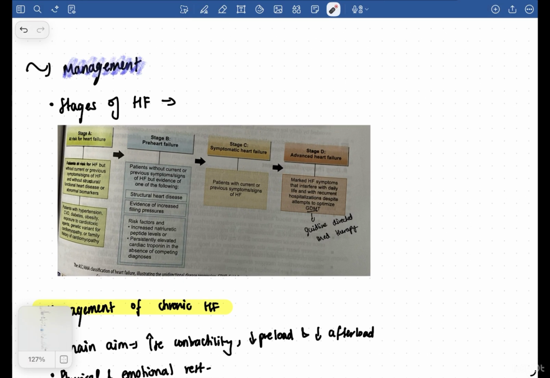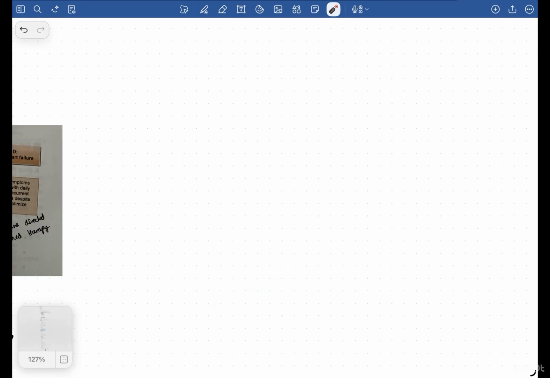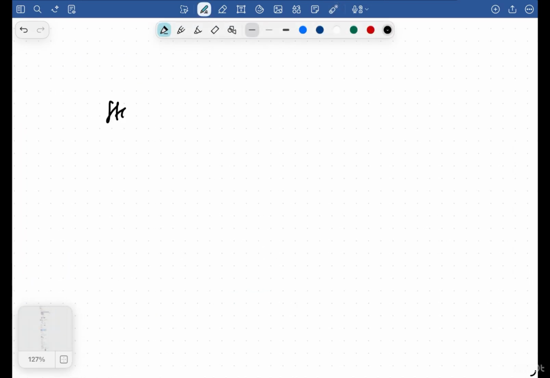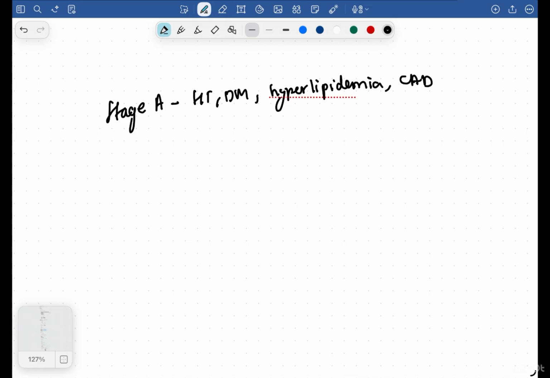There's something called stages of heart failure also, because you will manage based on the stages of heart failure only. So stage A, okay, this is very complicated, I'll just tell you in a very simple way. Stage A is basically that patients will have the risk factors, that is, they have hypertension, diabetes mellitus, hyperlipidemia, coronary artery disease, thyroid disorder, alcohol use, but they do not have any structural or functional heart disease and are asymptomatic. Okay, that is stage A.